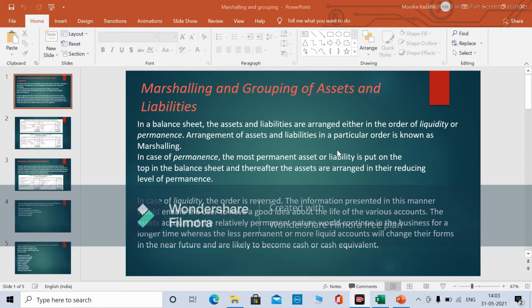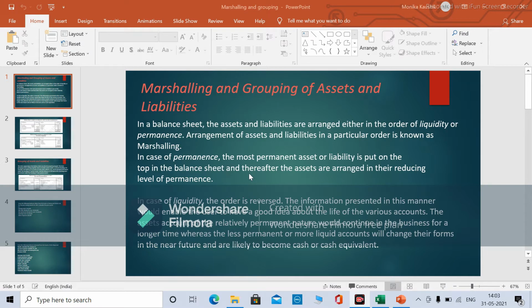Liquidity means the assets which can be convertible into cash as soon as possible, easily, quickly. However, permanence means which are less liquid. Okay, so which we cannot convert into the cash easily, like any furniture I am purchasing, any machinery I am purchasing. However, cash is convertible, or stock if I am selling and can convert that into liquidity, so that will be my liquid asset. Okay, so on the basis of liquidity if I am arranging, or on the basis of permanence if I am arranging, so that will be called the marshalling.